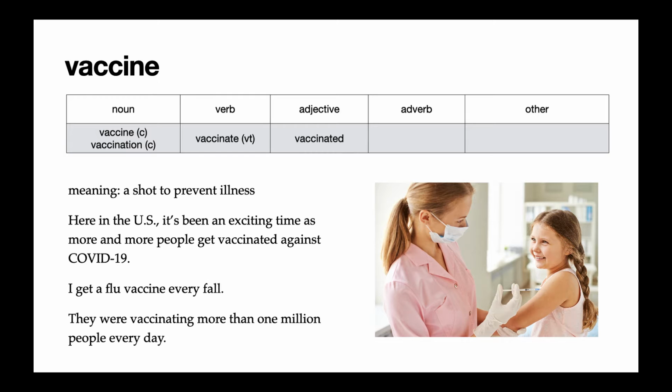So we said in the reading, here in the US, it's been an exciting time as more and more people get vaccinated against COVID-19. They're all receiving vaccines. In the second example, it says, I get a flu vaccine every fall. And in the last example, it says they were vaccinating more than 1 million people every day. That's our verb form in the past progressive tense. So right now, there are several different vaccines available against COVID-19, and every country is trying to vaccinate its people.